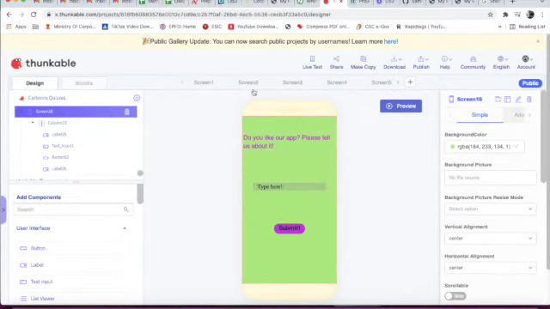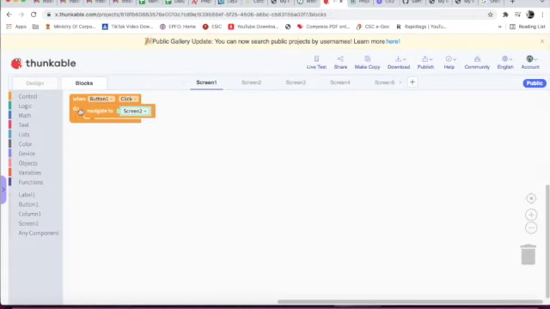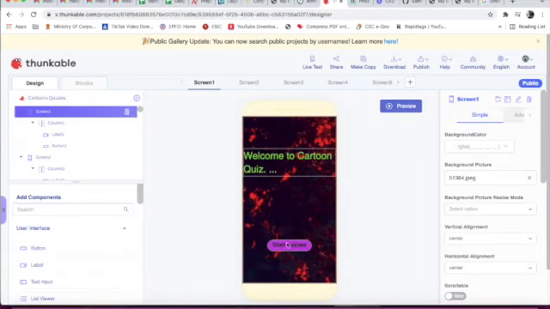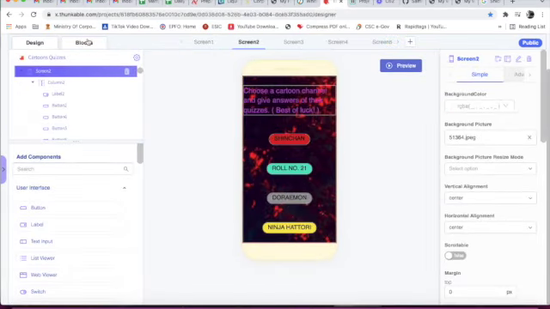Now we will see the blocks from screen 1. For screen 1, the block is: when button 1 is clicked, navigate to screen 2. That means when the Start Quizzes button is clicked, navigate to screen 2.